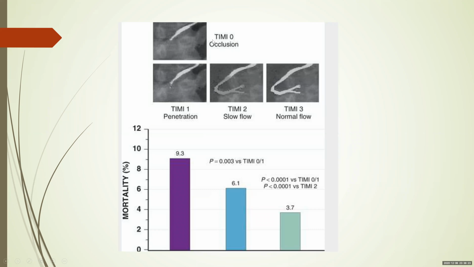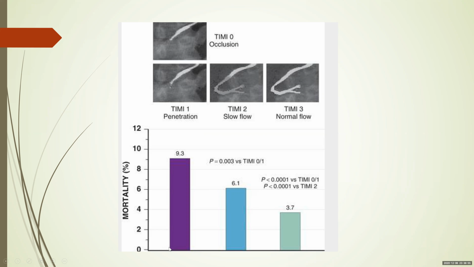So, let's get a bit technical. You should know what is TIMI flow. TIMI zero flow is when you have a complete occlusion of an artery with no flow distal to it. TIMI 1 is when you have a slight penetration of contrast distal to the occlusion. TIMI 2 is when the artery fills slowly but completely. And TIMI 3 is when the artery fills normally and with normal flow. So your aim in primary PCI or thrombolysis is to get from TIMI 0 to TIMI 3 flow.